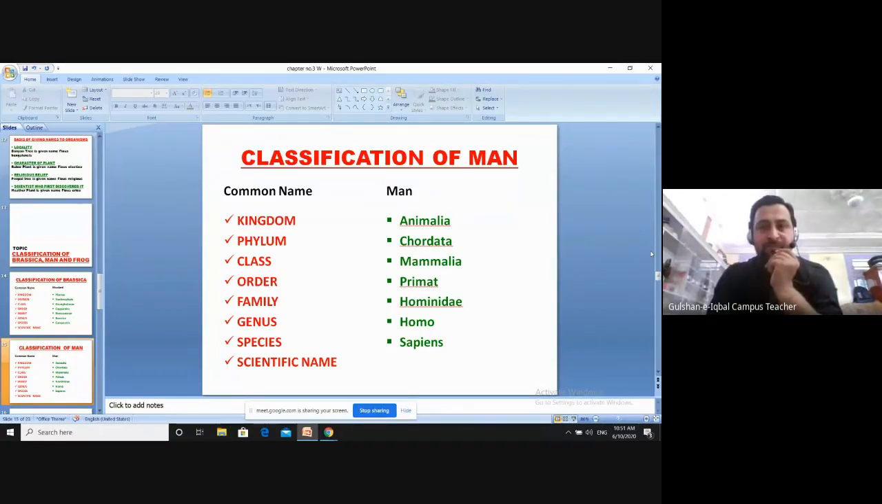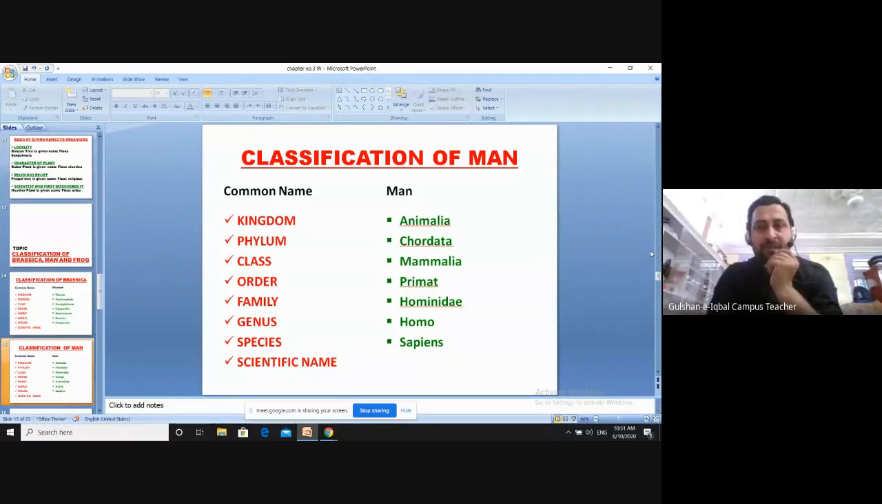Again, I'm repeating, the common name is man. Its kingdom is Animalia. Its phylum is Chordata. Its class is Mammalia. Its order is primate. Okay, its family is Hominidae. Its genus is Homo and its species is Sapiens.